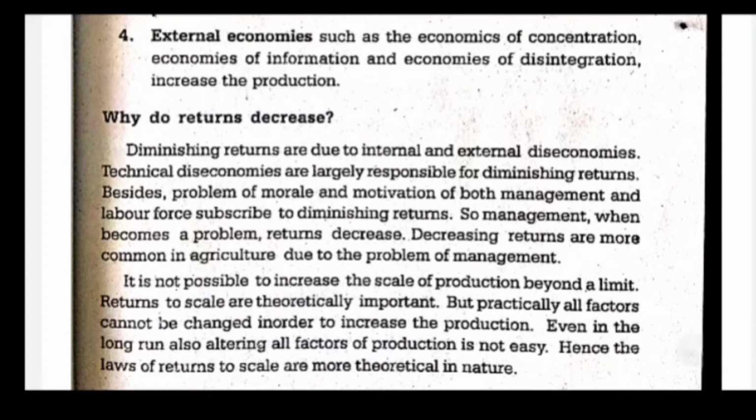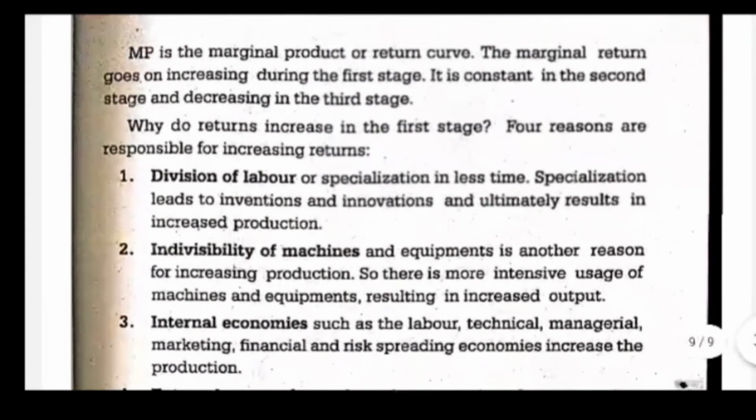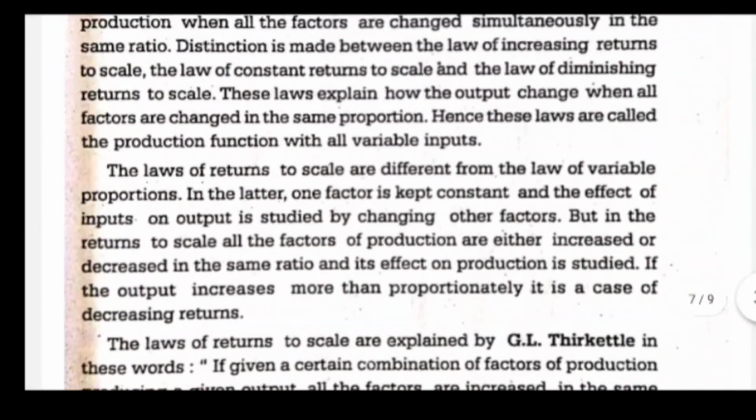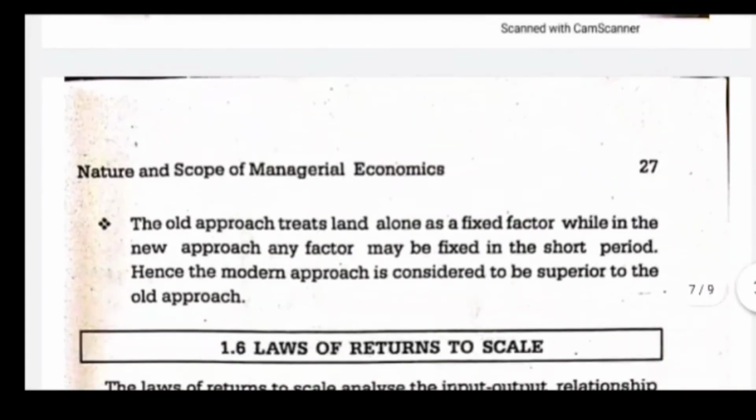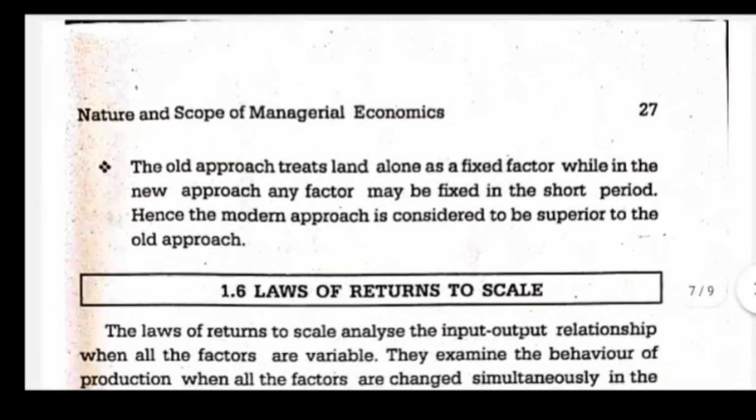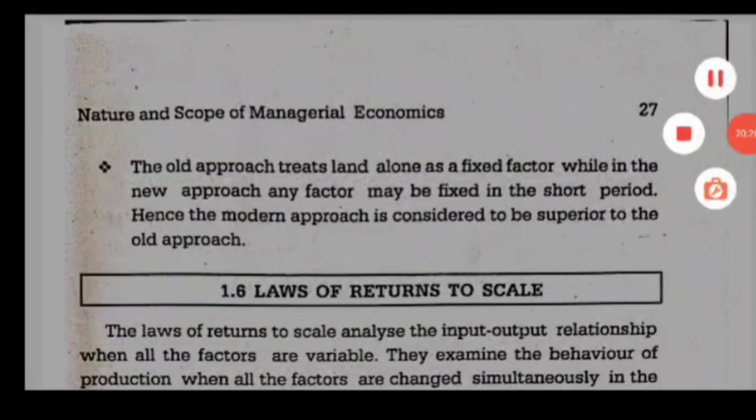It is not possible to increase the scale of production beyond a limit. Returns to scale are theoretically important, but practically all factors cannot be changed in order to increase production. Even in the long run, altering all factors of production is not easy. Hence the law of returns to scale is more theoretical in nature. So that is what we studied, the two laws: first, the law of variable proportion and the law of returns to scale. Go through this. We'll meet with the last two topics in the next video.